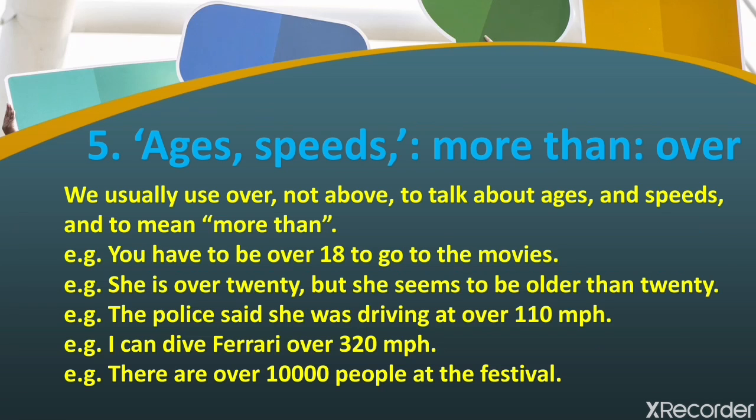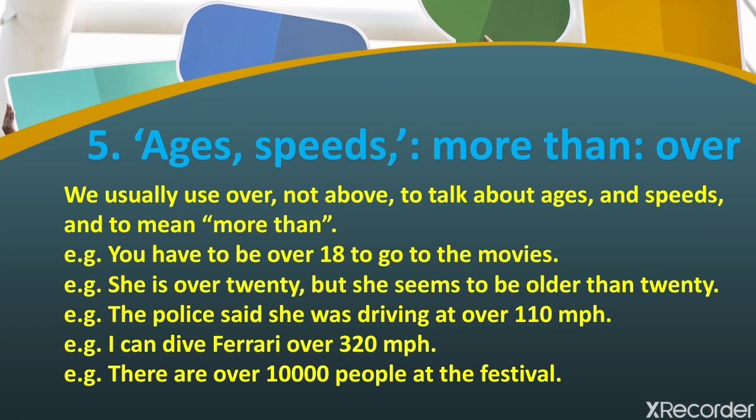Number 5 is age and speeds, more than, over. Whenever we talk about age and speeds, it means more than. Example, we usually use over, not above, to talk about age and speeds and to mean more than. So you have to be over 18 to go to the movies.